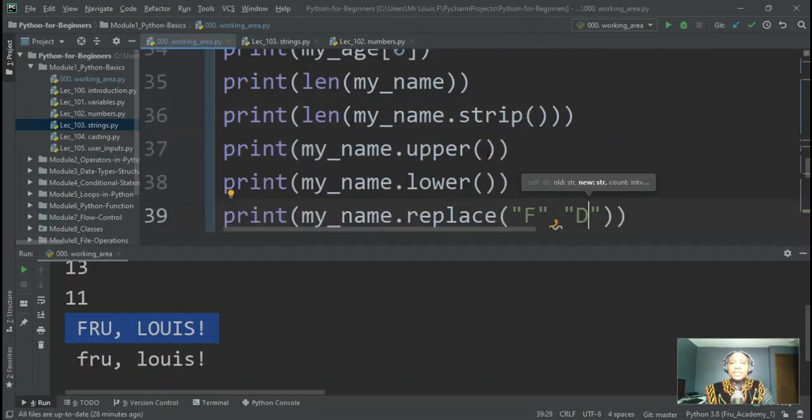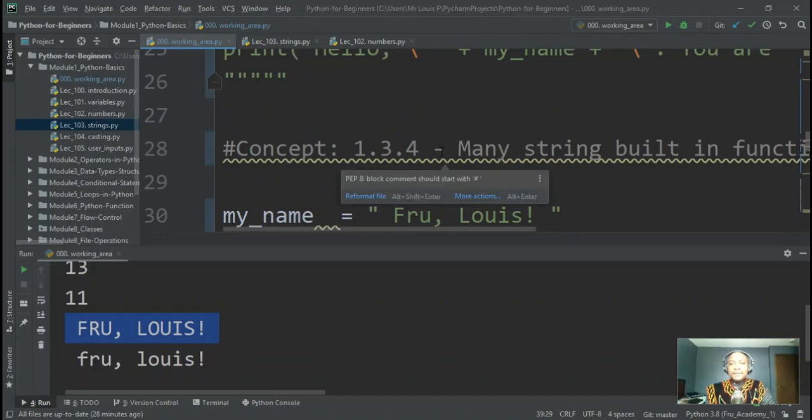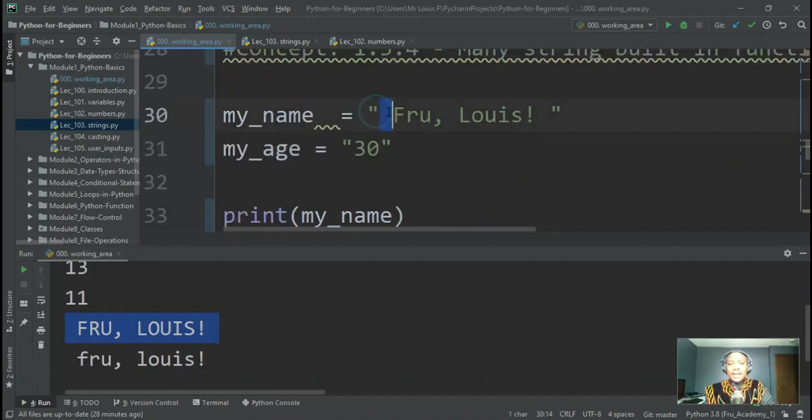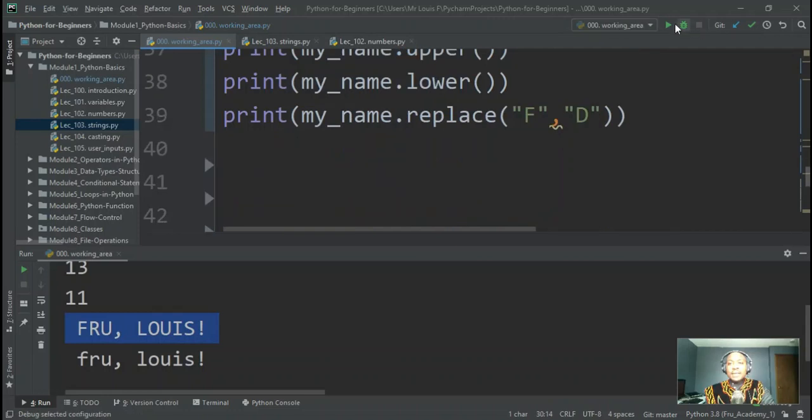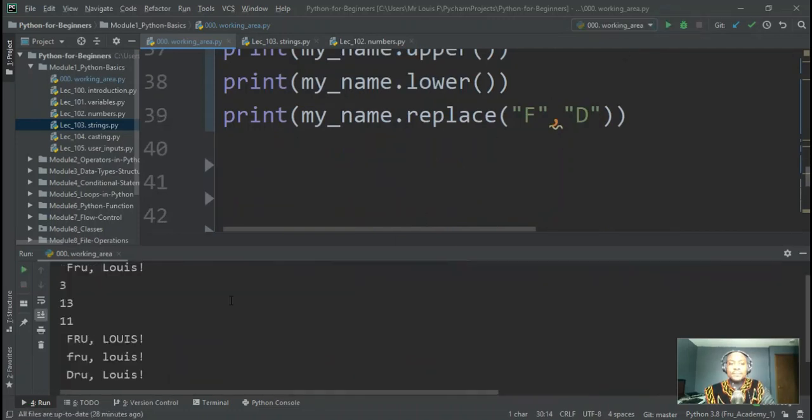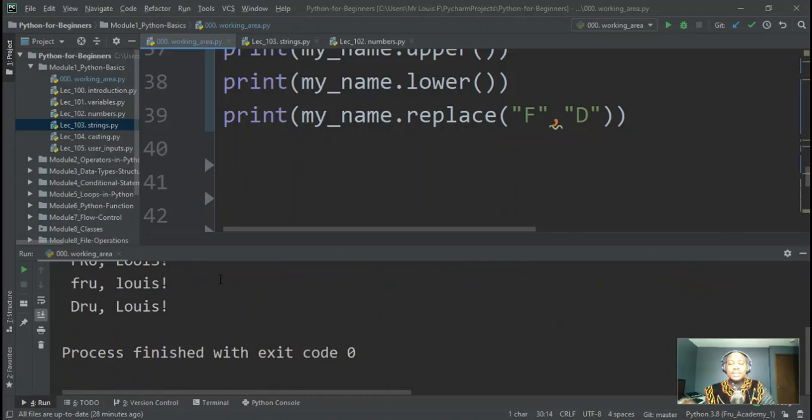So what do you think will happen? If we take a look at it, where do I have F? It's going to find one F and replace it with a D. So my new string should be something like Dru Louis. If I go ahead and run that, voila. It works through every character in the string, and if it sees a character that matches what you want, it replaces that character with whatever value you've specified.